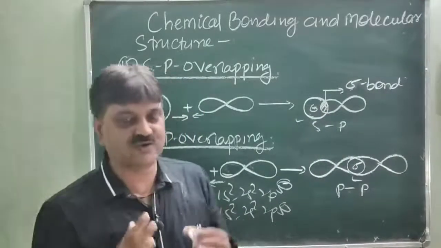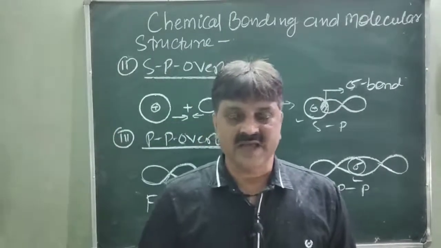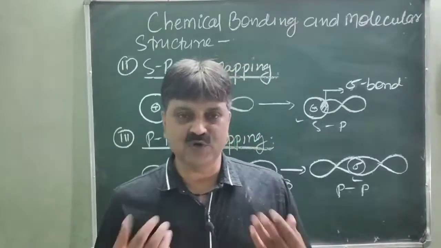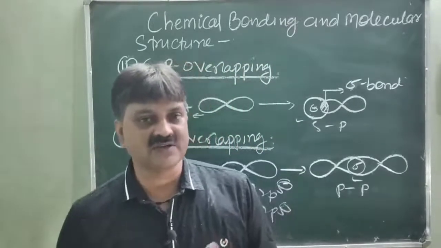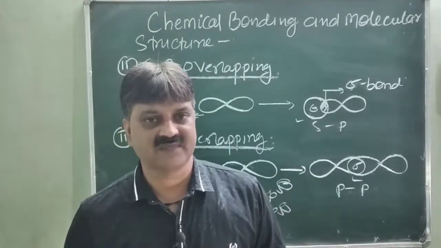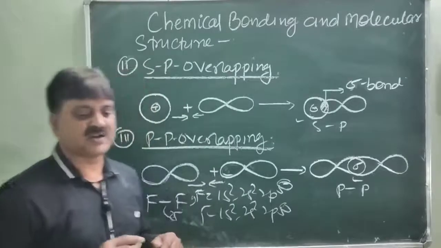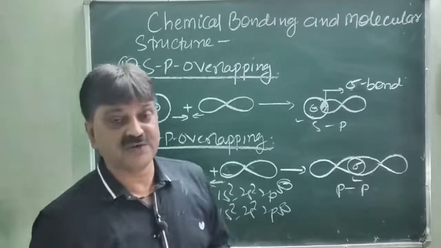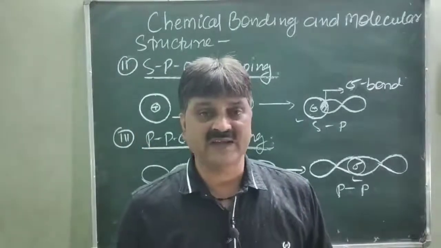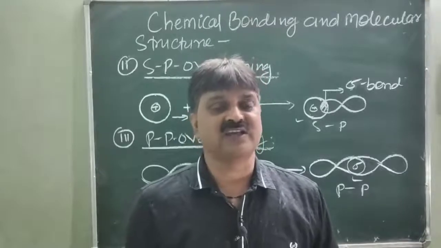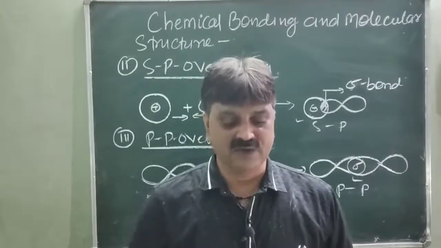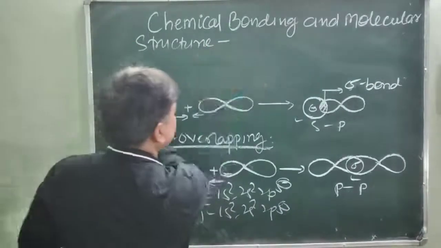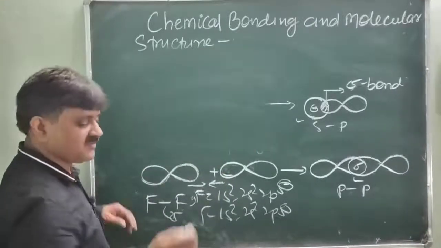So there are three ways to form a sigma bond: ss overlapping end to end, sp overlapping end to end, and pp overlapping end to end. That is the formation of the sigma bond between two atoms. Now, the extent of overlapping determines the strength of the sigma bond. Strength means in which case the sigma bond is strongest: in ss overlapping, sp overlapping or pp overlapping. What is the strength of the sigma bond?